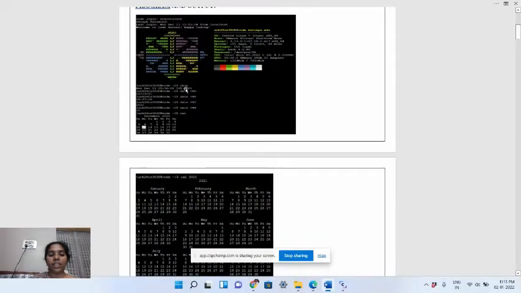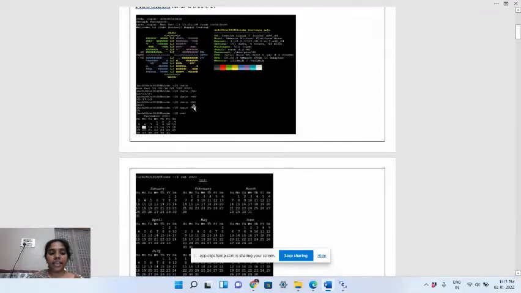So I'm giving the command date, and the day is Monday, December 13th, and the time and the year are printed over here. Then we are giving date with a plus option so that only the date is printed, so I have given plus modulus d. The date was printed as December 13th, and the year is 2021. Then I am giving the time command.